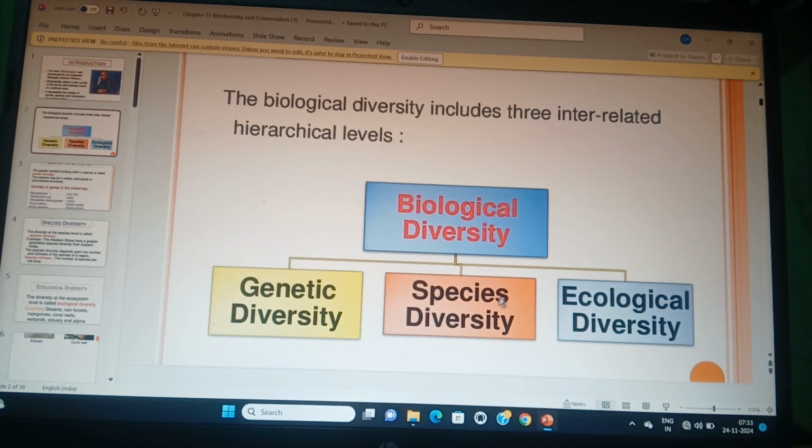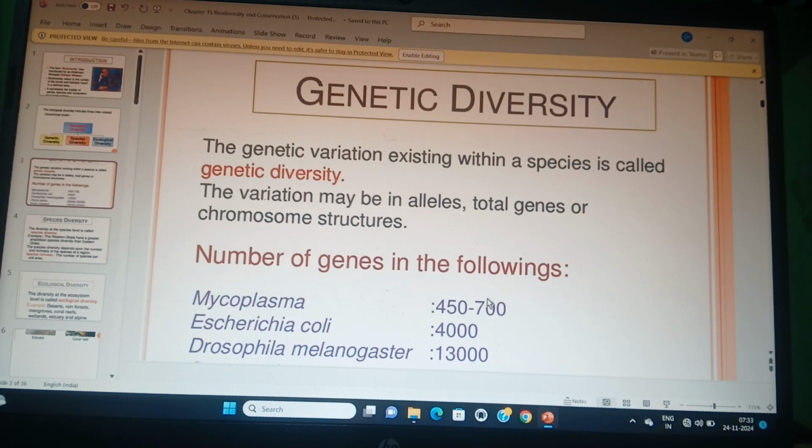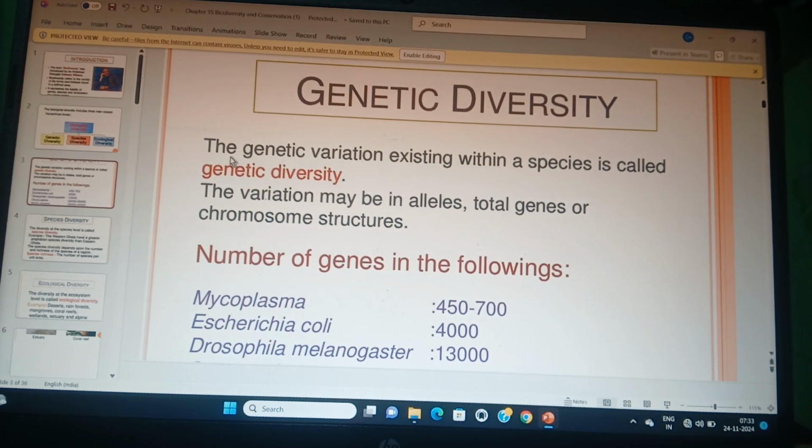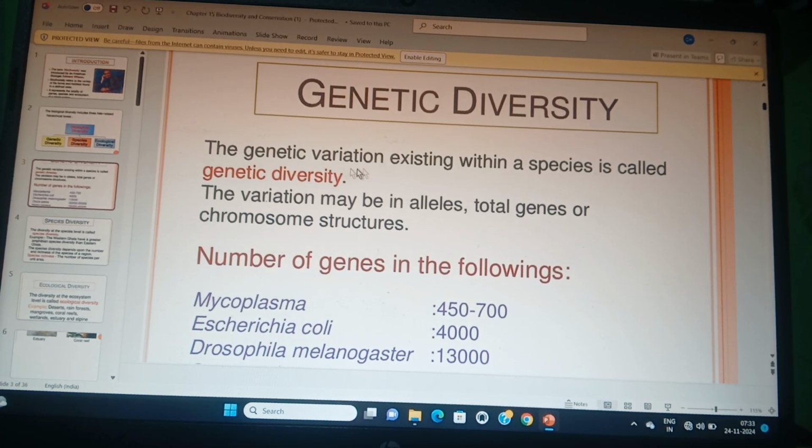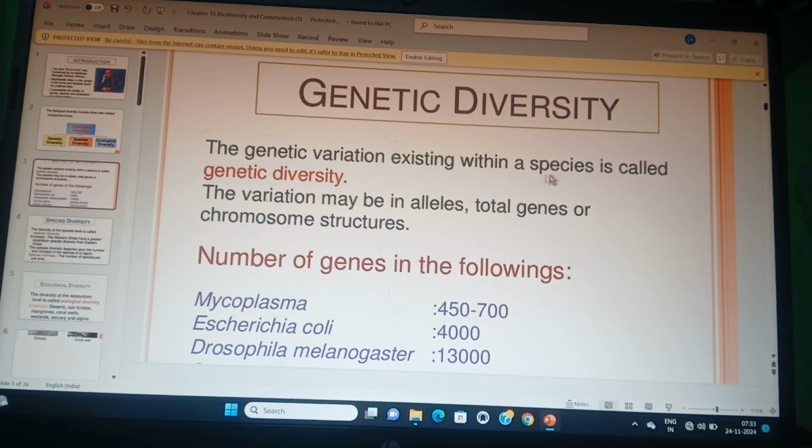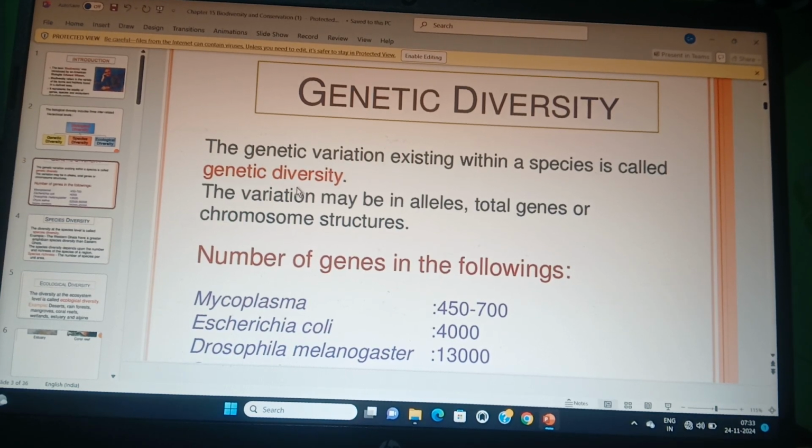Species diversity means the different kinds of species living in a particular area. So one by one, we come to genetic diversity. Genetic variation existing within a species is called genetic diversity.